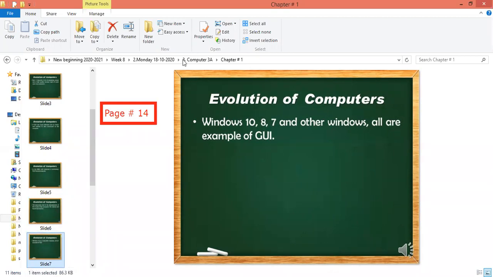Everyone should repeat with me: what are the examples of GUI? Windows 10, Windows 8, Windows 7 are examples of GUI. Yes, everyone can repeat with me. Windows 10, Windows 8, Windows 7 are examples of GUI. Good.